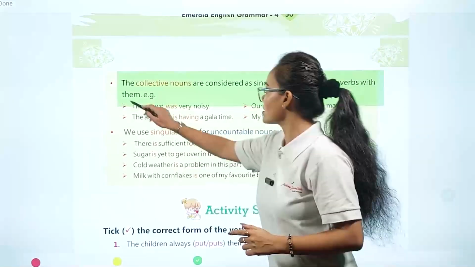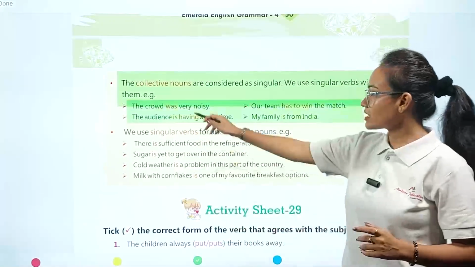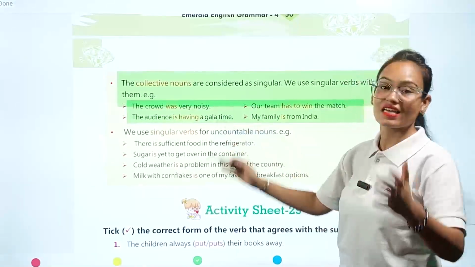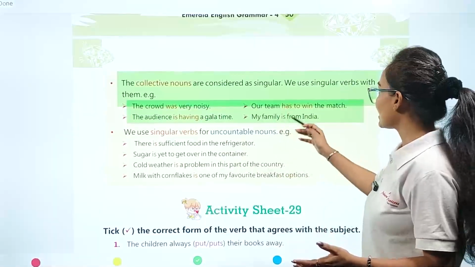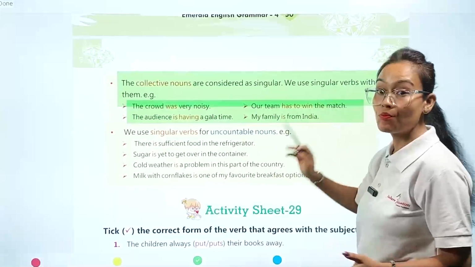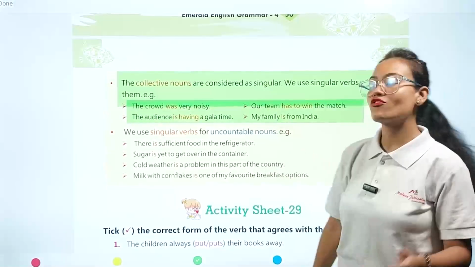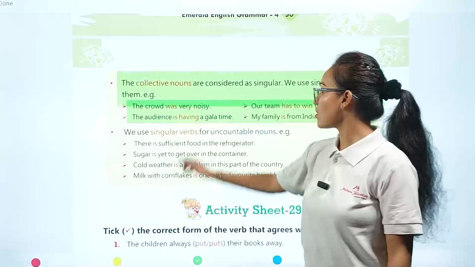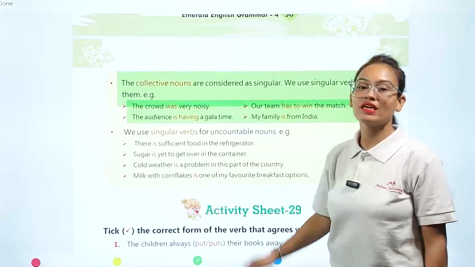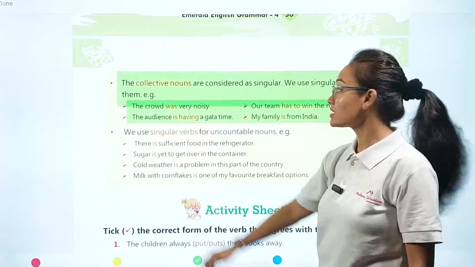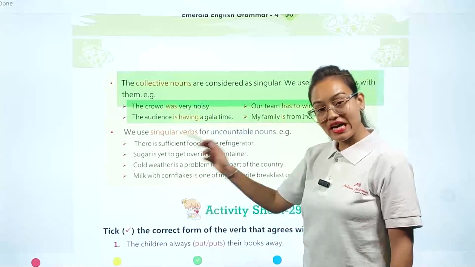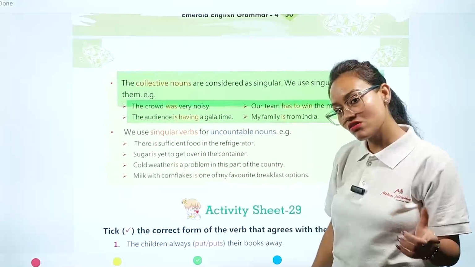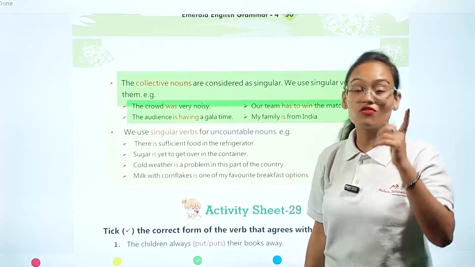Example, you can see here. The crowd was very noisy. The audience is having a gala time. Our team has won the match. My family is from India. So here, my dear students, crowd, audience, team, family, all these four words come under the collective noun category, but they are considered here as singular form. That's why we are following the singular subject equal to singular verb formula.